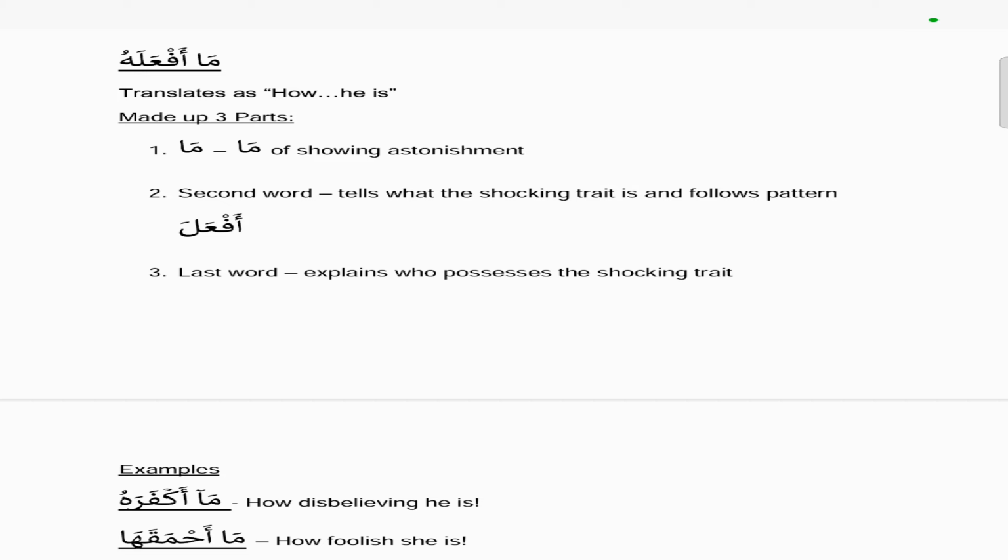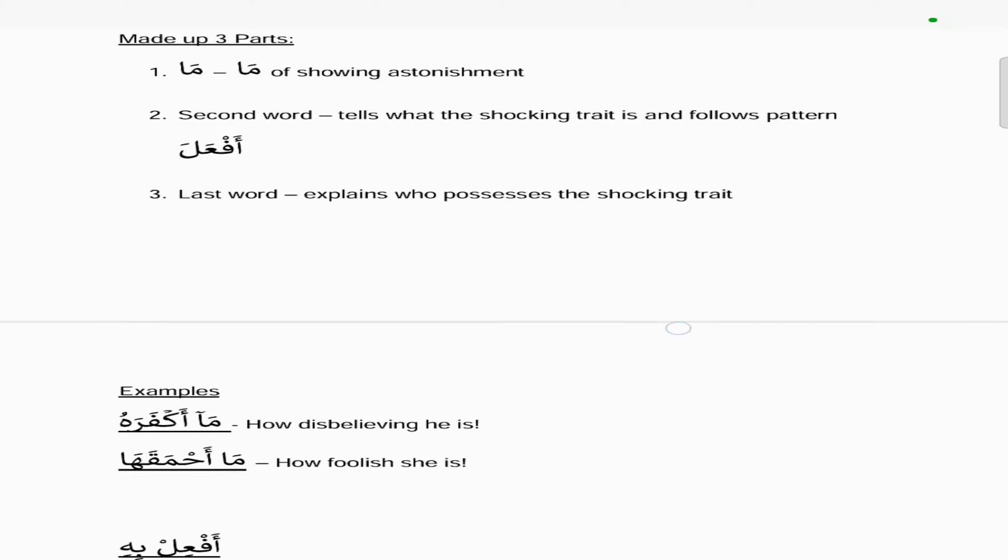So when we're talking about three root letters, the first root letter here is the fa, the second is the ain, and the third is the lam. So the hamza alif at the start has been added to it. So whatever three root letters you've got, you can replace the fa, the ain, and the lam, and use the same af'ala pattern, and then that produces whatever the shocking trait is. And the last word explains who possesses the shocking trait. So ma af'alahu, where hu is an attached pronoun for huwa, which means him or he.